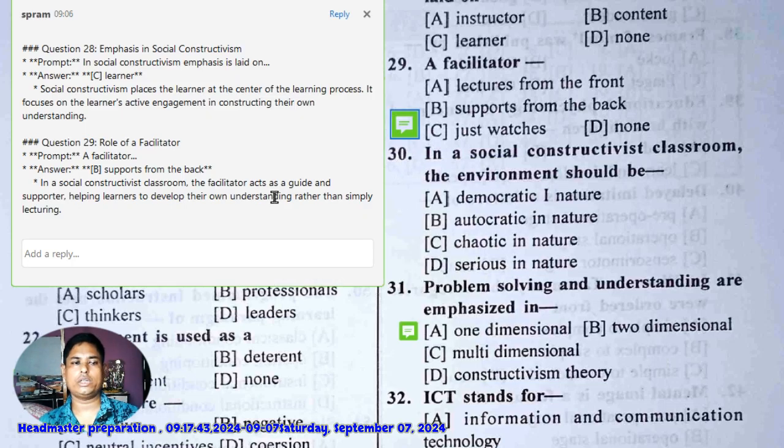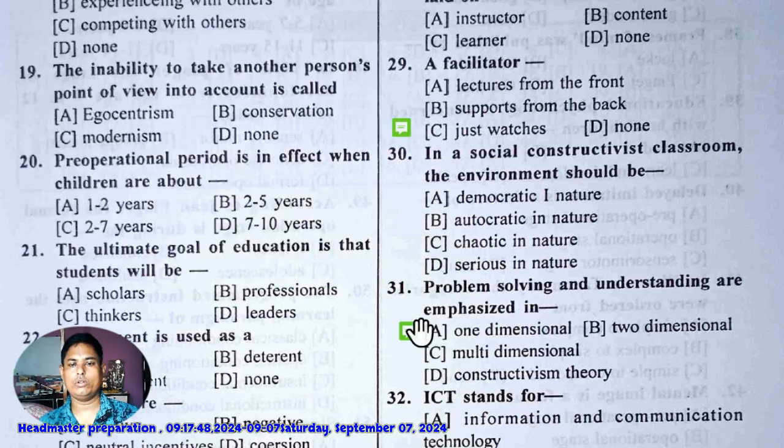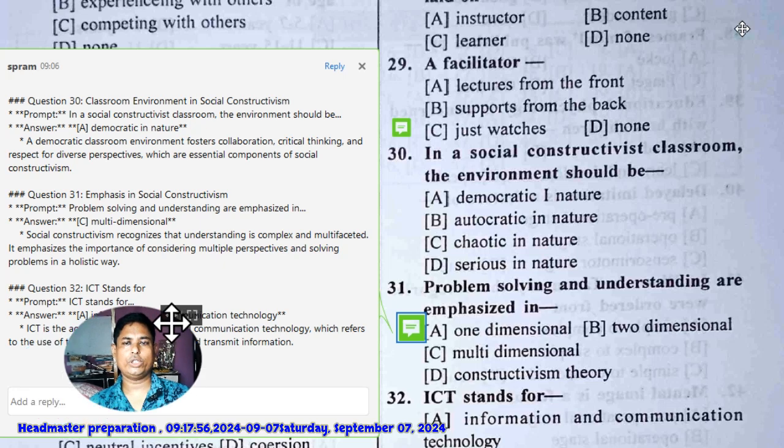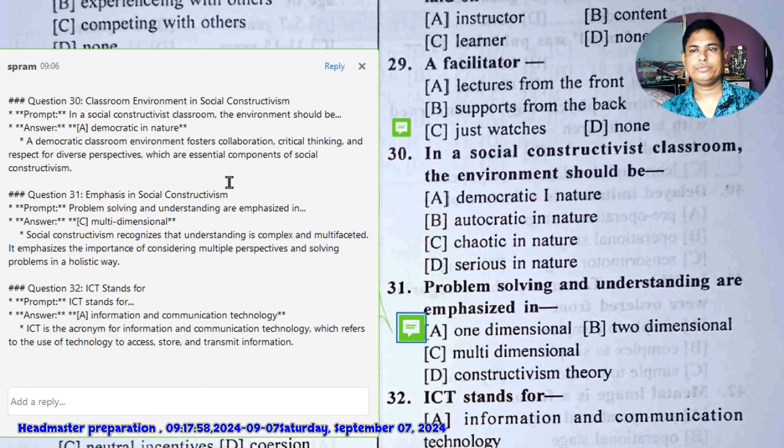A democratic classroom environment fosters collaboration, critical thinking and respect for diverse perspectives, which are essential components of social constructivism.